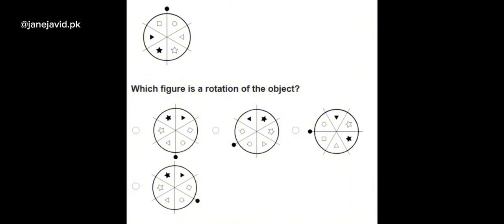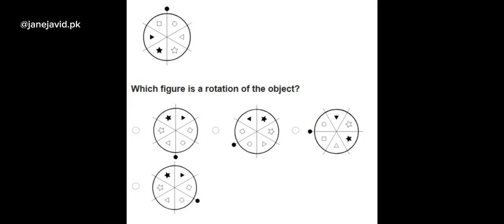The best and easiest way would be to track the shaded figures, that is a shaded star and a shaded triangle. What would make the question a lot easier is if you also try to track the line that is converting the circle into two hemispheres and has a shaded circle on top of it. If you track especially this line, that basically rules out the first option, because the distance between the shaded figures and the line is not what it is supposed to be in the given figure.